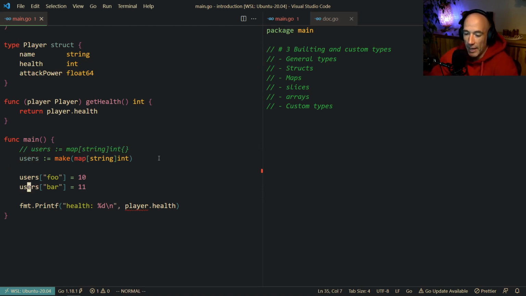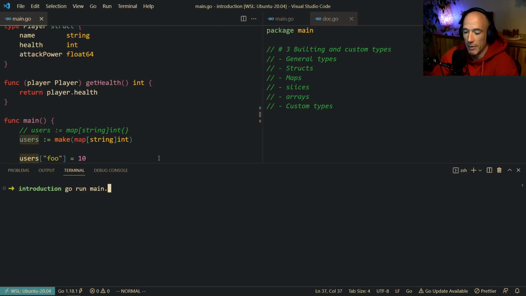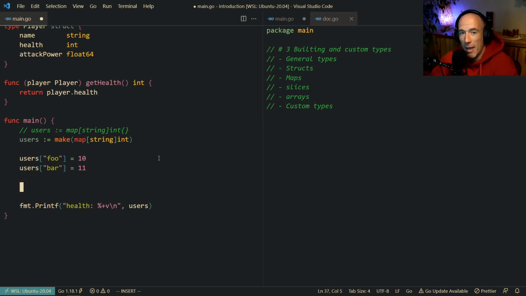All right. Let's print a map, so we could do exactly the same thing. We're going to say plus v because it's a map and I want to see everything. We're going to say users here. Users, boom. Go run main.go, boom. And you see we have a map, bar is 11 and foo is 10, right? Super easy.